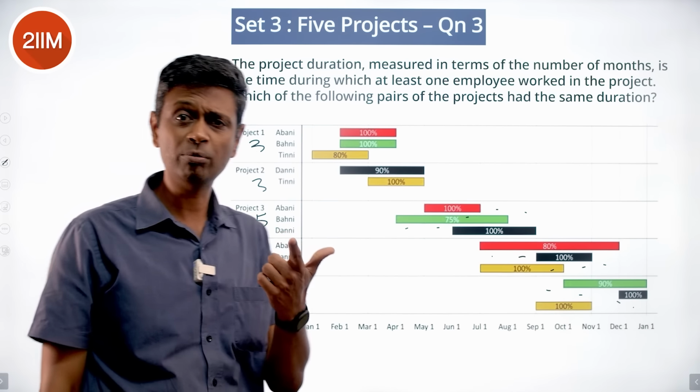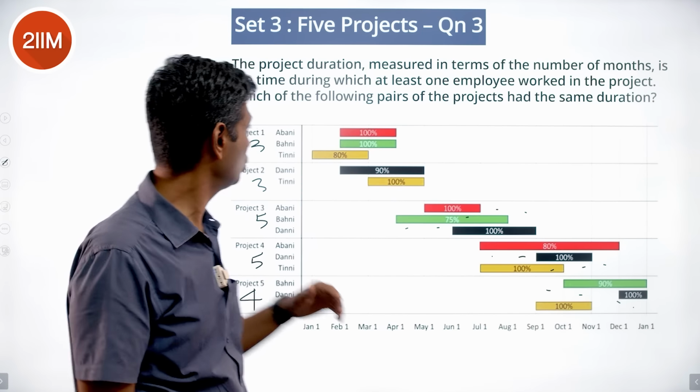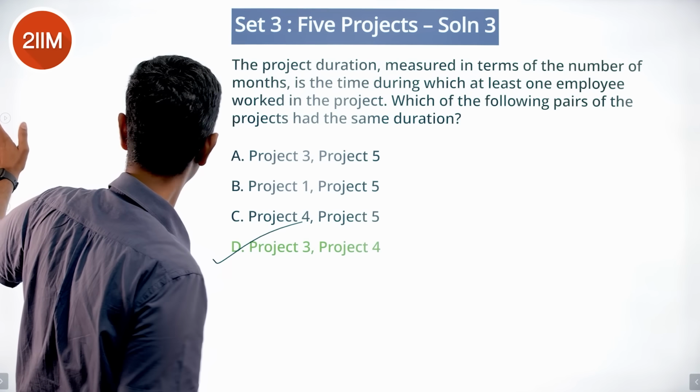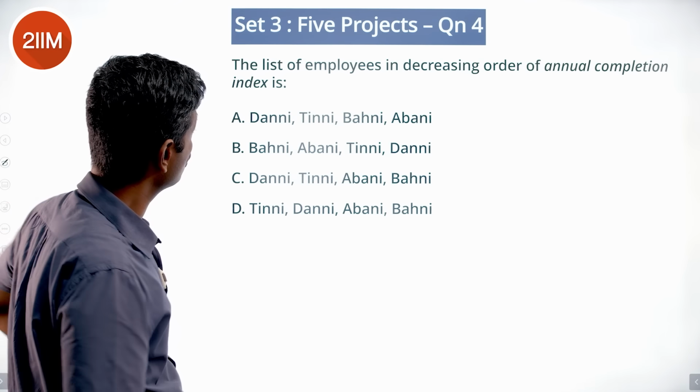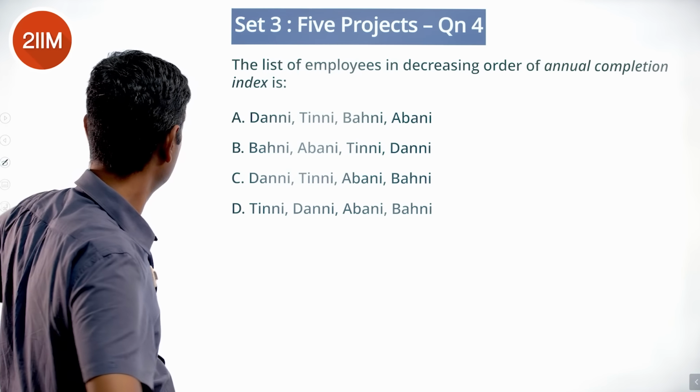So 1 and 2 had the same duration. 3 and 4 had the same duration. We're either looking for 1 and 2 or we're looking for 3 and 4. 3 and 4 sitting here. Done. The list of employees in decreasing order of annual completion indexes.